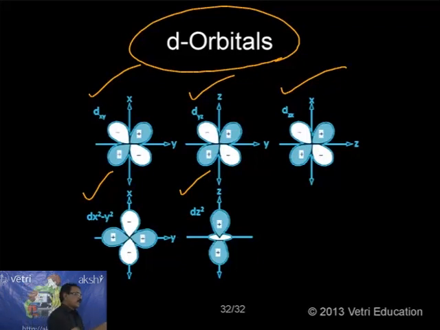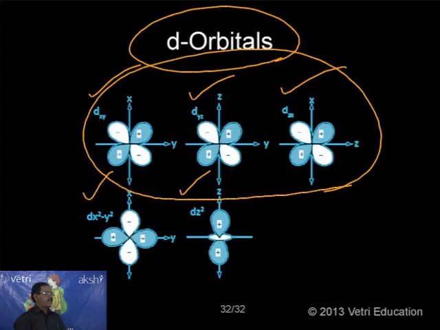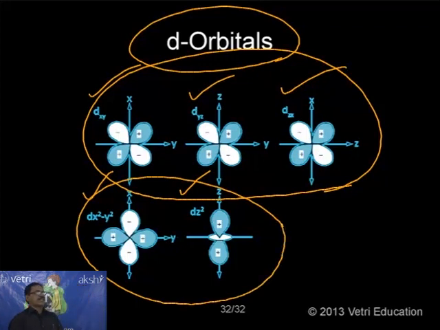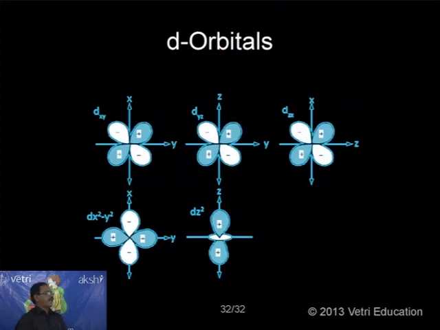Now, among these 5 d orbitals, there is interesting information I want to give here. These three, dxy, dyz, and dzx, are present between the axes, whereas these two orbitals are present along the axes. Why am I specifying this? Because when you study coordination compounds at +2 level, we must know this information. So now we have a very clear idea regarding atomic structure. And I hope you have enjoyed